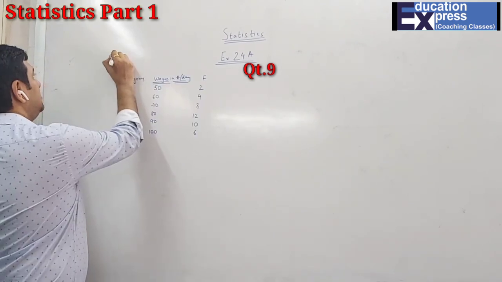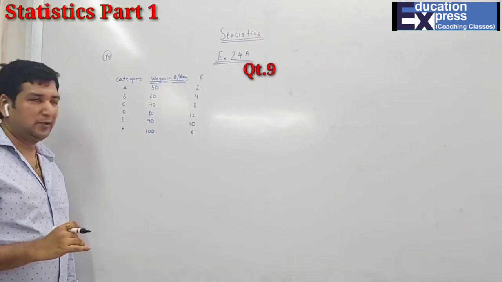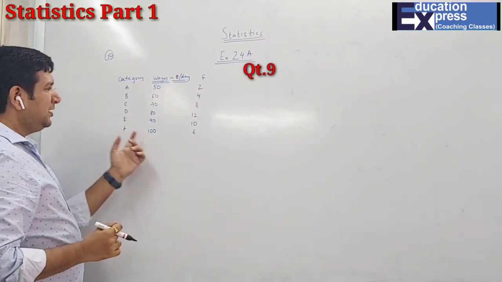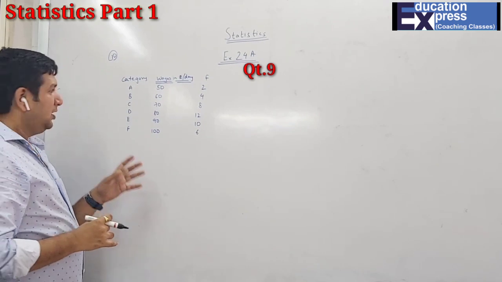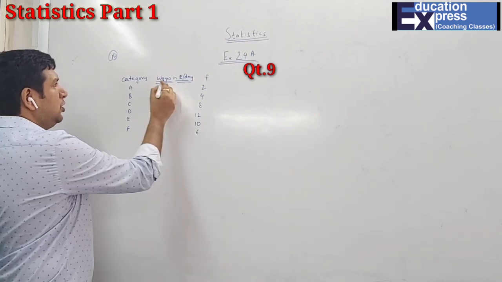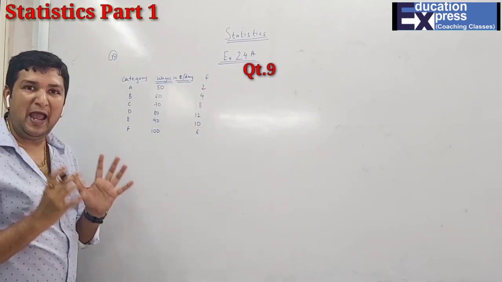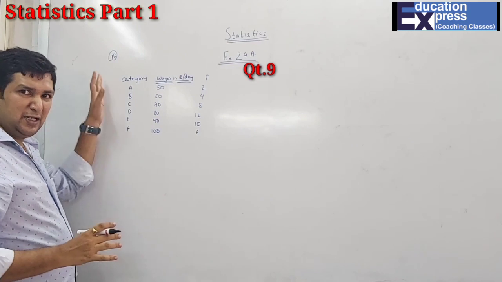Question number 10 and 11, which are very important, mark it very important. First over here, you can see there are 3 things given. It's okay. If 3 things are given, we have to just consider the observation and the number. So the observation over here is nothing but your wages, which is in rupees, and the number is nothing but your f. That means the rest everything is same. This is just an extra thing they have given.